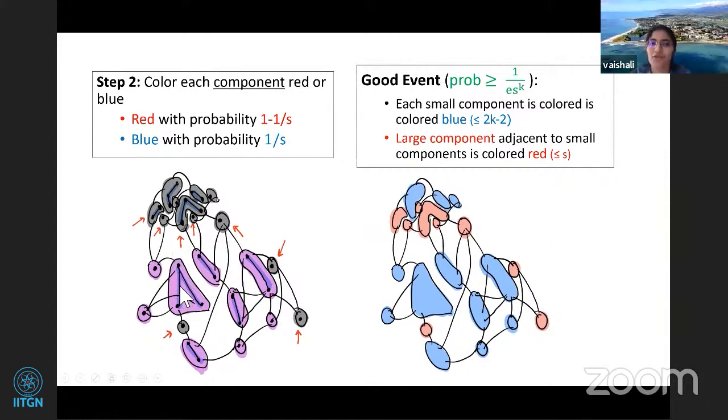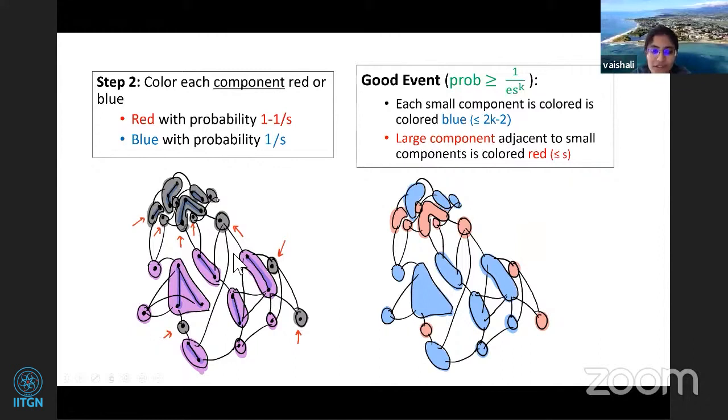Just a heads up, we are going to shrink each component into a single vertex finally, because they should occur in the same part finally, right? So what is the good event? The good event is that each small component is colored blue. If you see these purple things, they must be colored blue. That is my good event. But how many of them are there? Like we saw before, there are at most 2k minus 2 of them, right? And what is the other fact that we are using? We are using the fact that the solution is small, so solution is at most S.